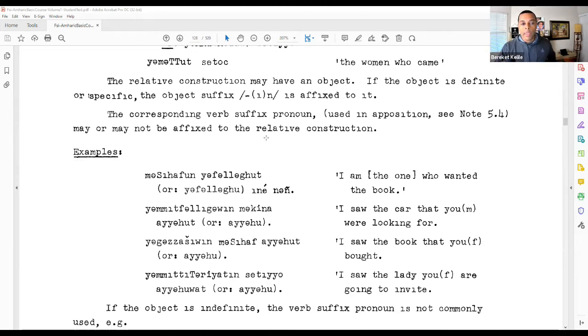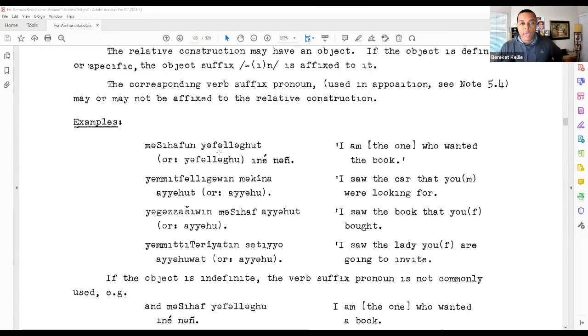So to look at these examples below, you have Masafun, which is the book. So that's the object, it's definite. And then you can either have Yafalagut or Yafalagu. So that's the point there. So Masafun, Yafalagut, and the book that I am the one who wanted the book.